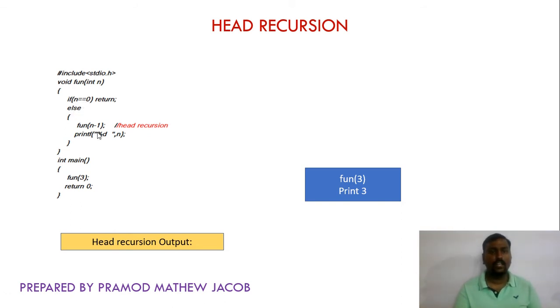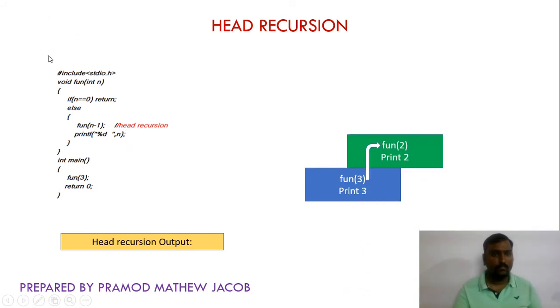There we are calling fun of 3 minus 1, that means fun of 2 is called. Remember, in this statement fun 2 is called, so the statement printf %d comma n, that is print the value of 3, is pending. This particular statement is not executed, it is kept pending, and the function is calling fun 2.